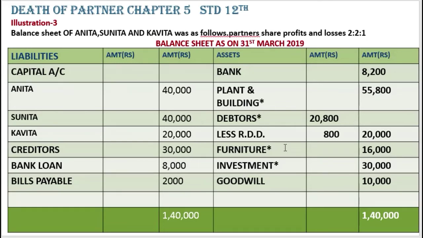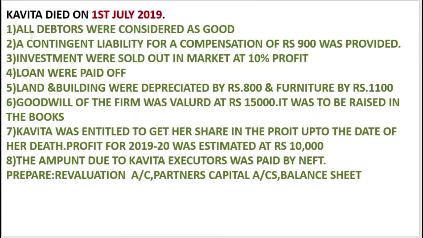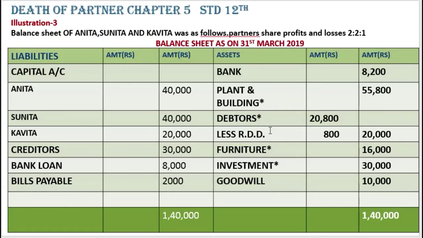Debtors 20,800 less RDD, but over here in the adjustments we read that all debtors were good. So we'll write the debtors' full amount, 20,800.